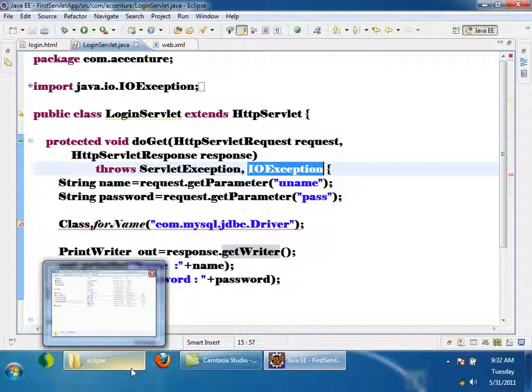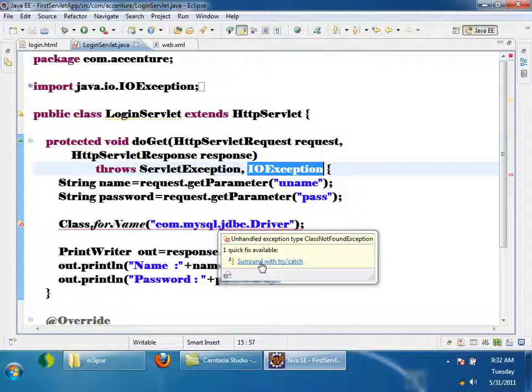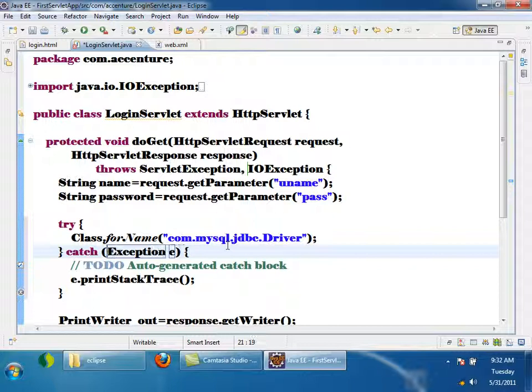So I should catch it. Okay, I'll keep it in a try catch block. Surround with try catch. I'll make this catch block take Exception so that it will catch all the exceptions. Right?